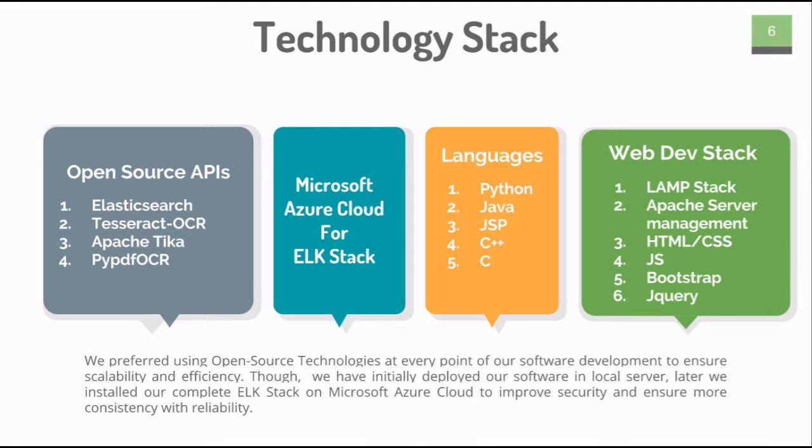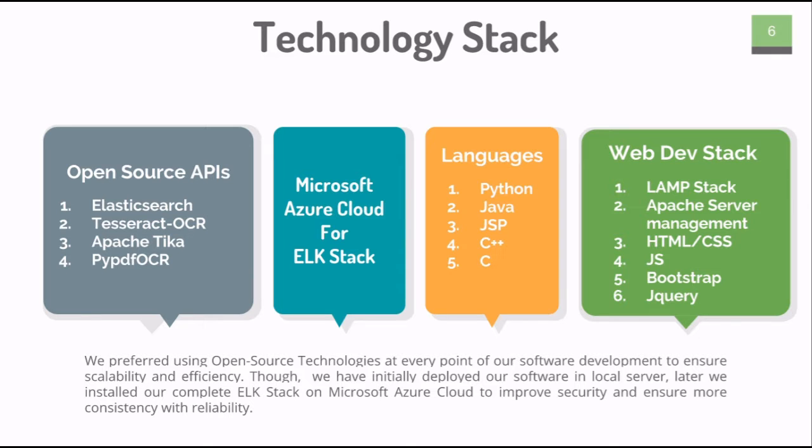Our technology stack is open source APIs, where we are dependent on Elasticsearch, Tesseract OCR, Apache Tika, PyPDF OCR, and Microsoft Azure Cloud for the ELK stack. The languages we have used are Python, Java, JSP, C++, and C. The web development stack is the LAMP stack, Apache Server Management, HTML, CSS, JS, Bootstrap, and jQuery.